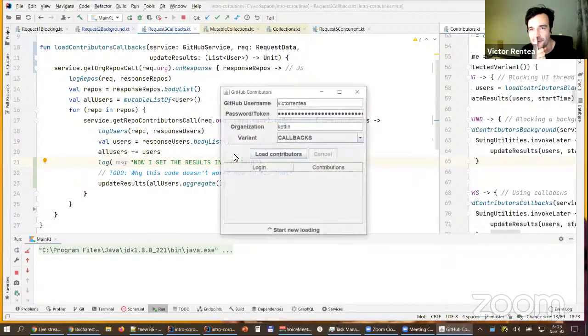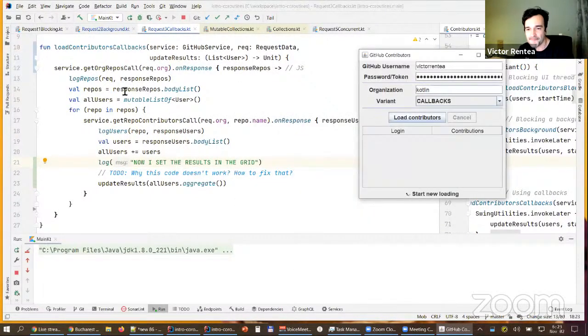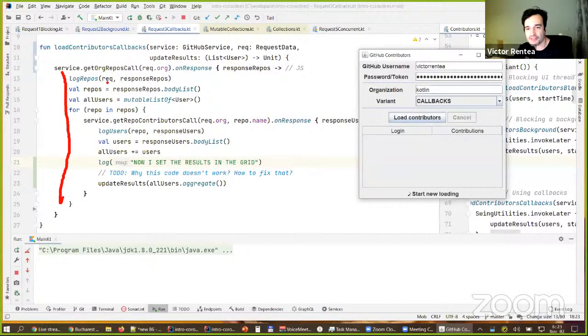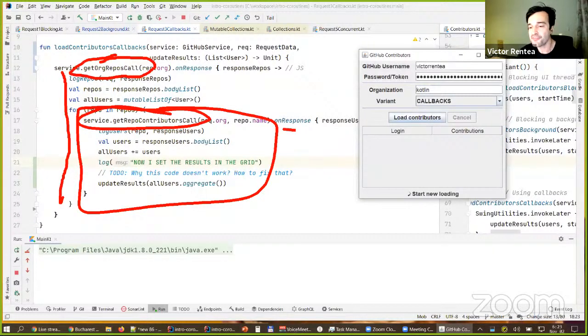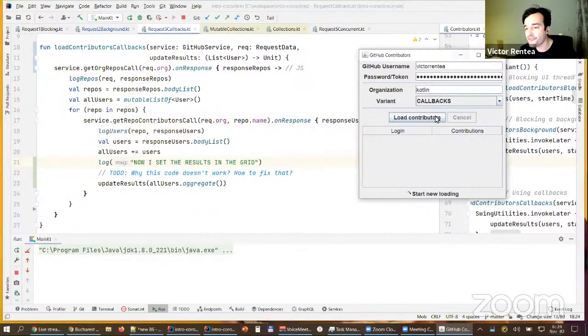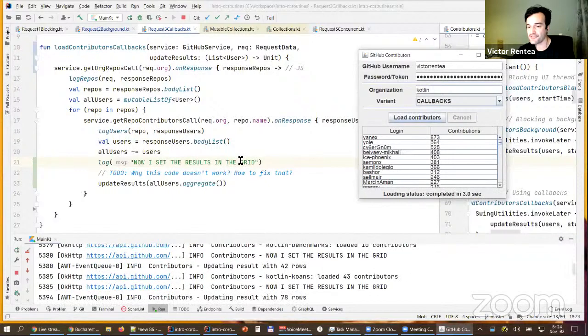If you followed carefully, you can feel the bug already. This is a callback for getting the repositories, right? There will be like, I don't know, 60 repositories. Then for 60 repositories, I will launch in parallel this piece of code. Whenever the response comes from any of those 60 repositories, I will try to update the user interface. Every time.